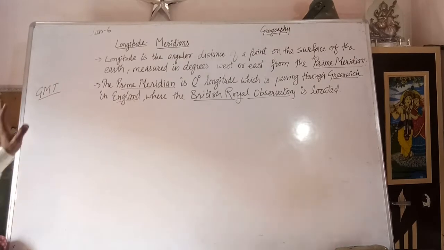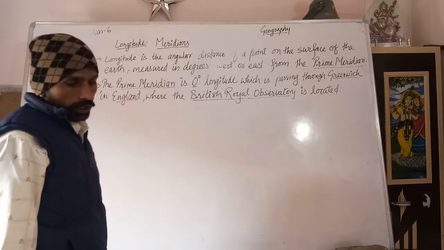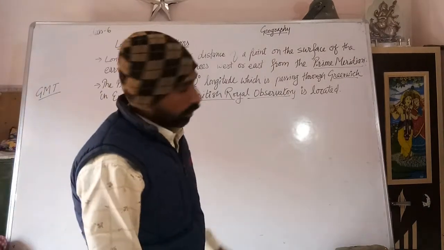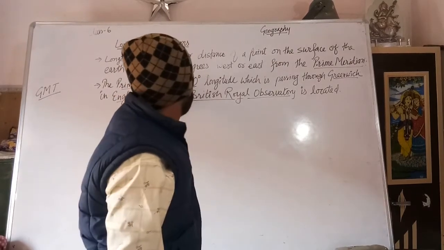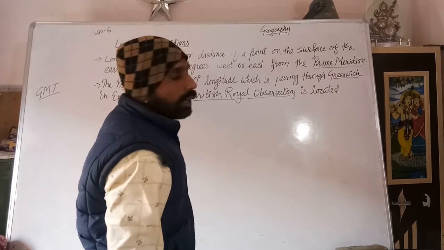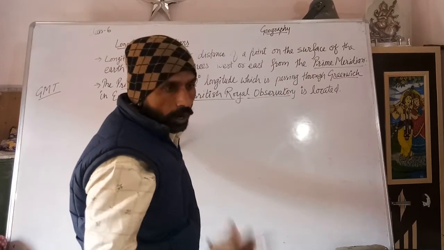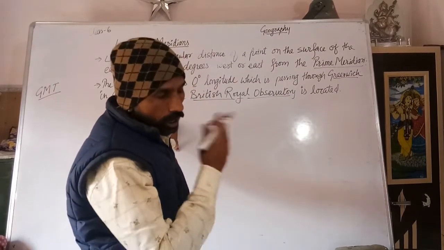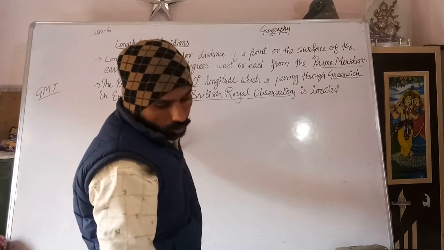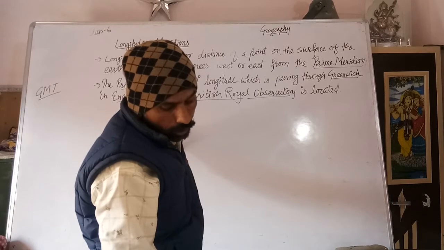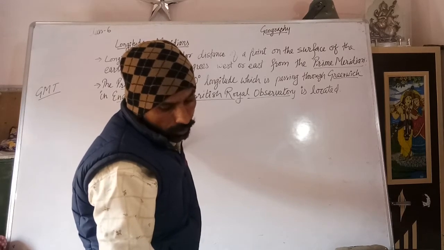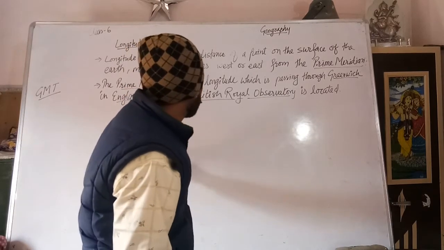Okay, so that's the longitude or meridians. As I showed you, the prime meridian divides the Earth into two parts, the eastern hemisphere and the western hemisphere, and the lines of longitude give us the east-west location of a place.